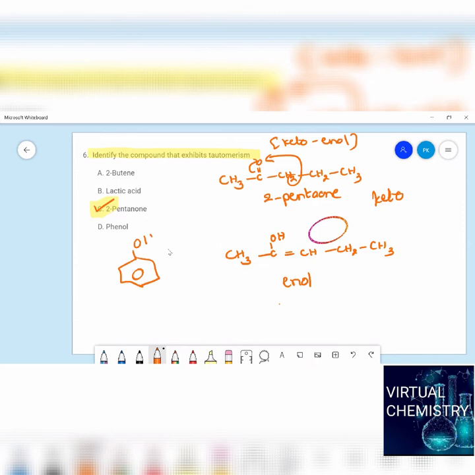If you see phenol, is it possible to get proton transfer here? Is there any other way to transfer the proton from here to somewhere else? No possibility. Similarly, if you go for 2-butene, CH3, this is 2-butene. The double bond is there. Is there any possibility of shifting a proton? No possibility. Even in lactic acid also. That's the reason why the answer for this question is 2-pentanone. Very important example, students. In general, they often ask it in the exam. So the best example for tautomerism is 2-pentanone. Now let us move to the next question.